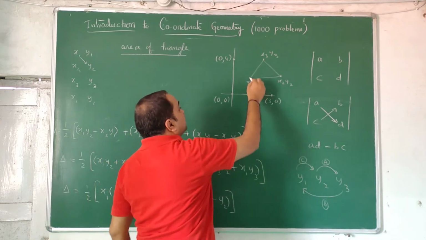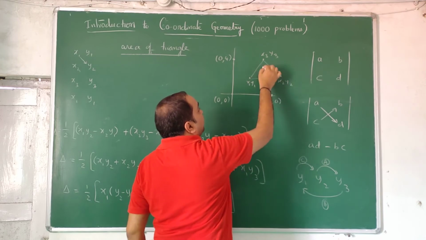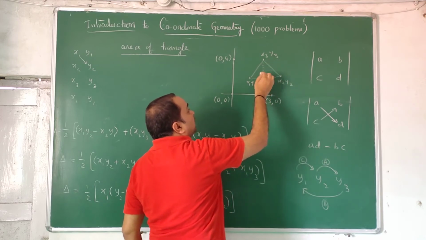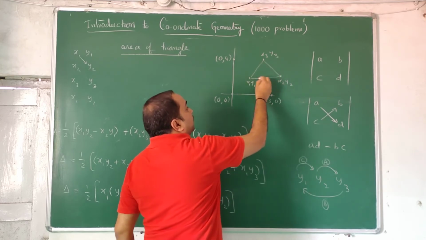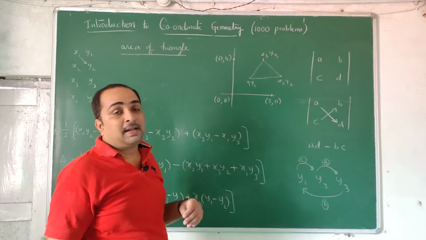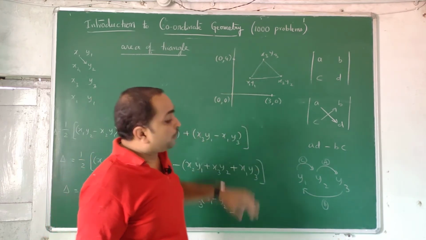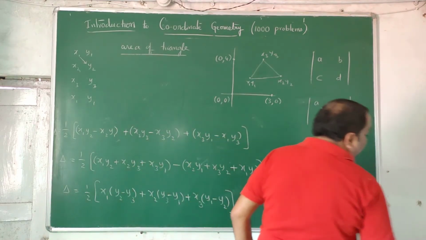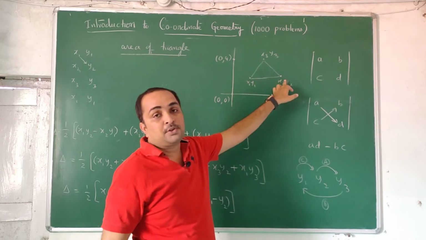Or if you know one distance, and if you know what is base and what is height, for example this is base, you have to drop a perpendicular. If you know the height, you can use half into base into height. But if a triangle is given where any one of them can be taken as base, but any one of them cannot be taken as a height, in that case we cannot use the formula half into base into height here. Perimeter we can find: the distance between these two, these two, and these two, sum them.